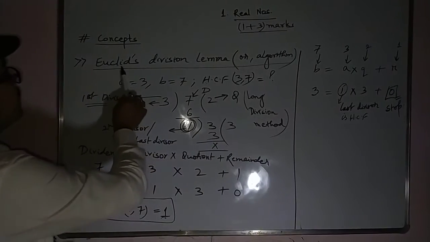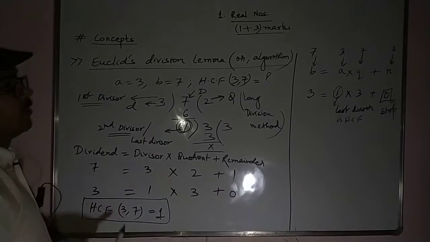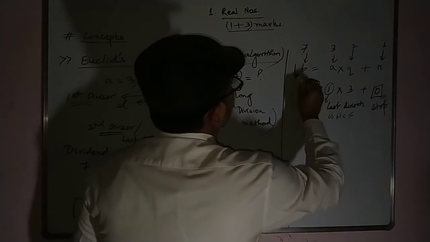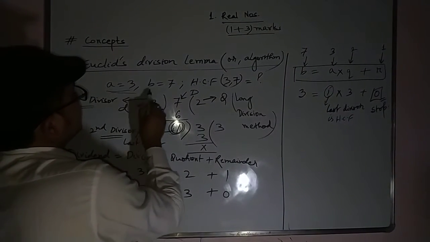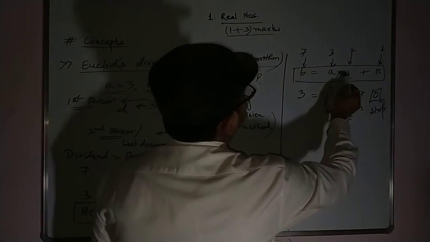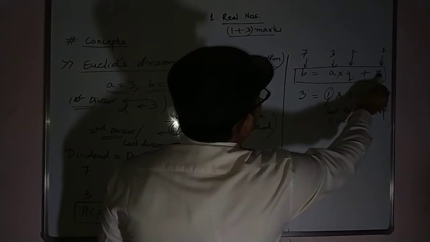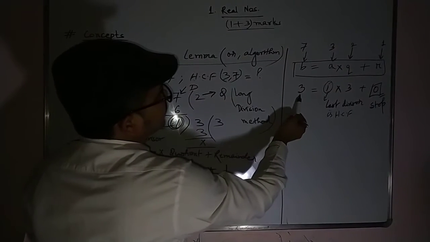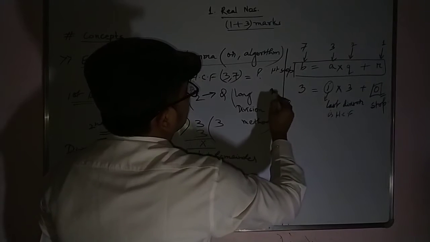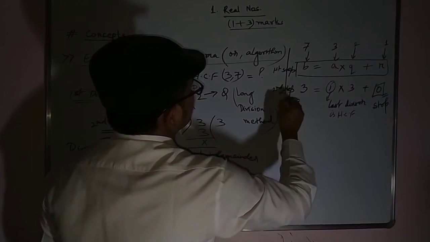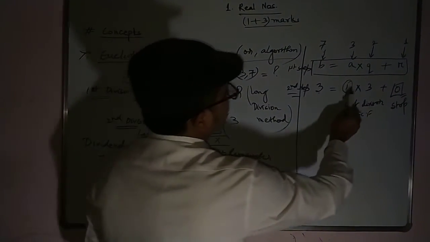Now you see Euclid's division lemma. Euclid is the name of the mathematician. He has devised this formula. According to him, b equals aq plus r. What are the two numbers? One is a and the other is b. So b is 7, a is 3, quotient is 2, and remainder is 1. This was our first step. In the second step, the dividend becomes 3. So 3 equals 1 into 3 plus 0.